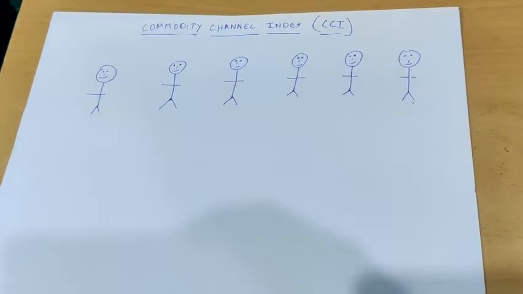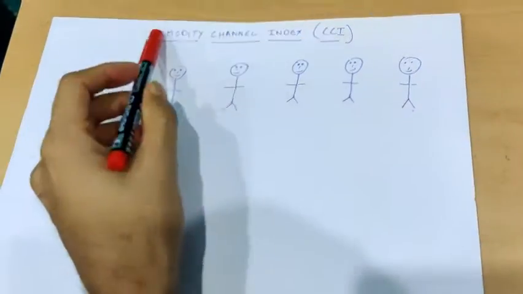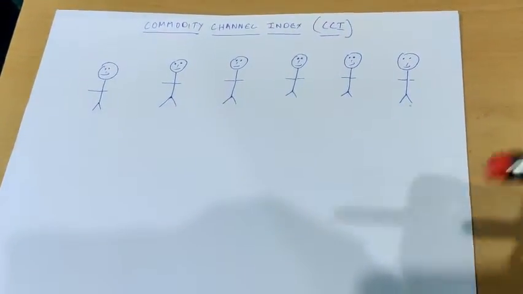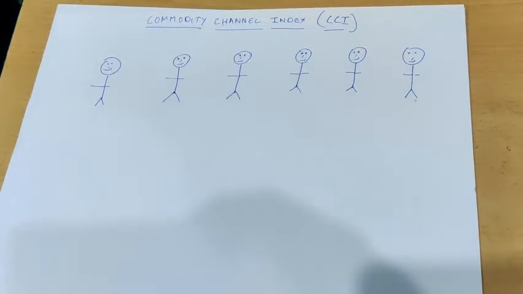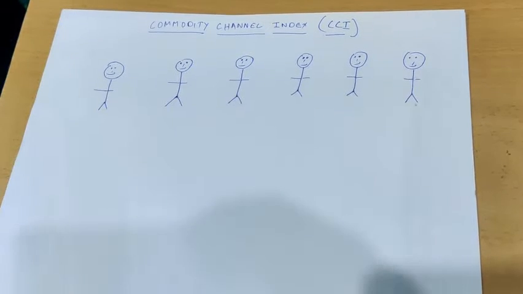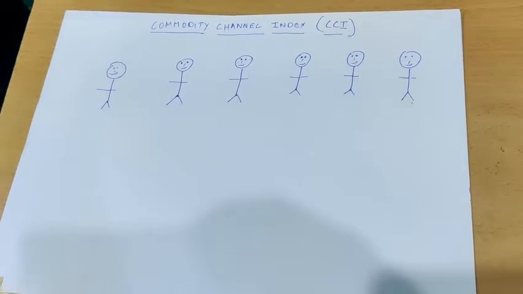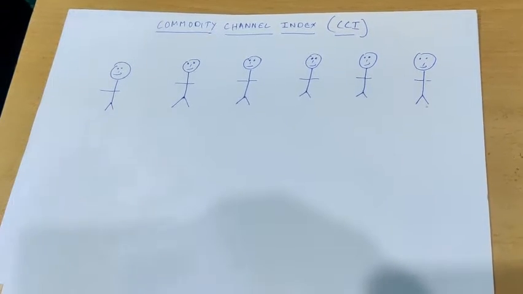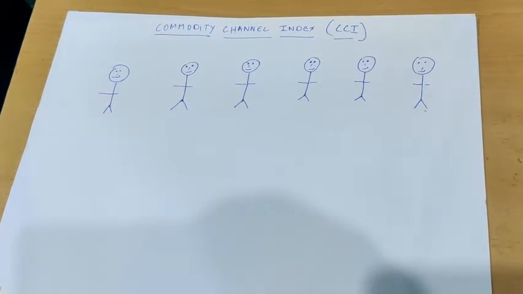In this video, today we are going to discuss the Commodity Channel Index or CCI, which is a technical indicator which many traders use to identify the strength of the trend. So in this video, we'll describe what CCI is and how CCI is calculated, and we'll make a separate video to explain how to use CCI in your trading.